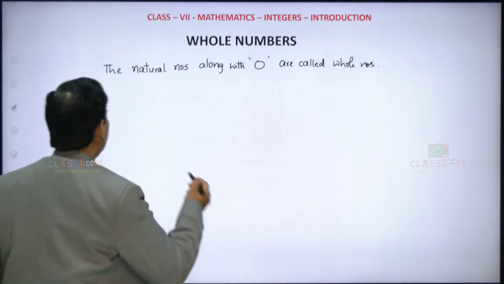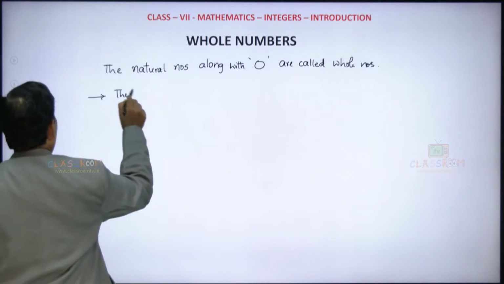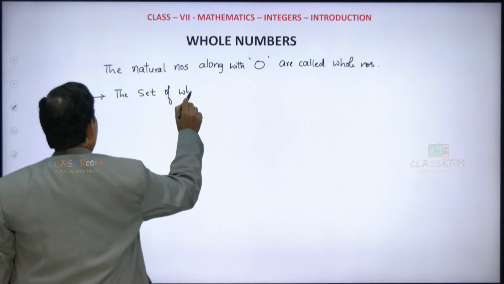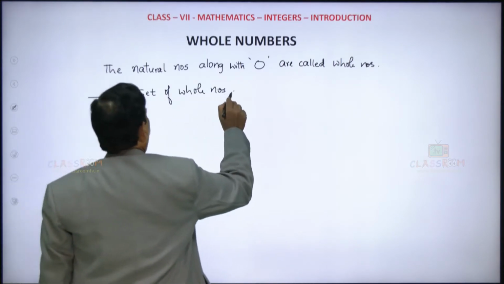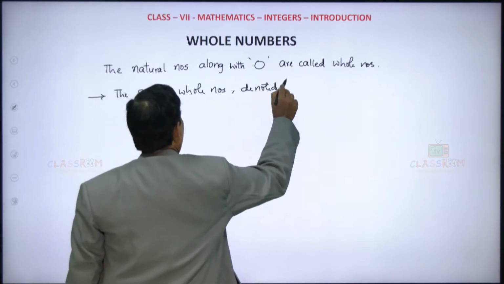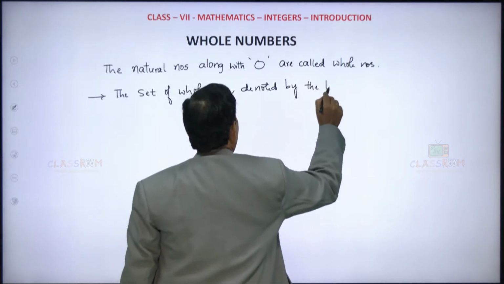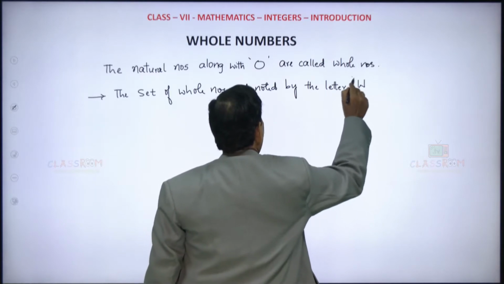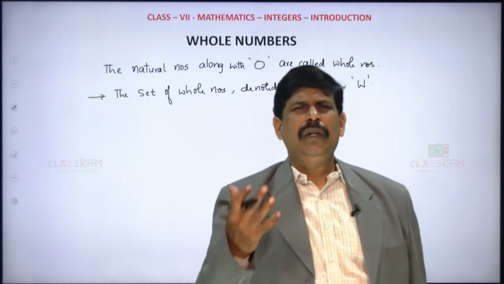The set of whole numbers is denoted by the letter W. W is the letter to represent the whole numbers.